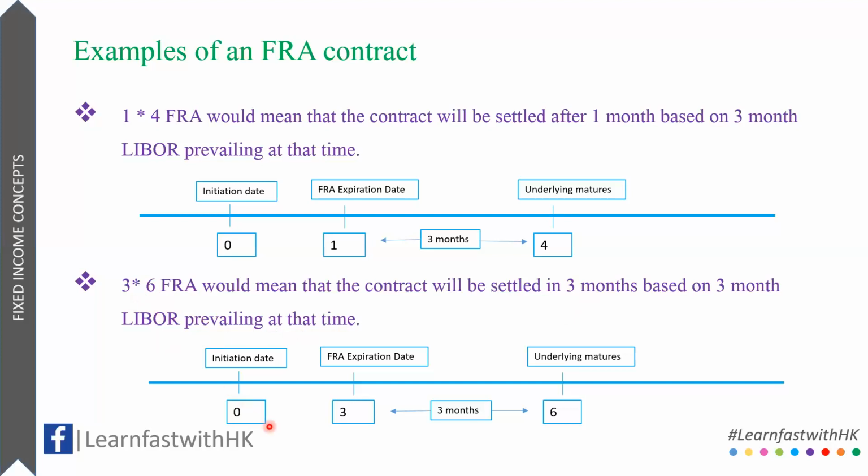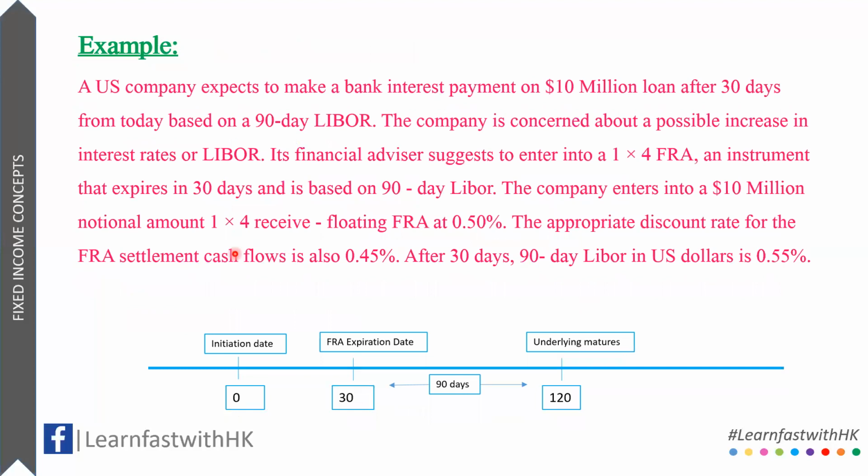Imagine that there is a US company which expects to make a bank interest payment after 30 days based on 90-day LIBOR. So it's a 1/4 contract situation, which is after 1 month based on 3-month LIBOR. This is a very common situation, and there are many companies which take loans on floating rate. Now, this could be concerning for the company because if the 90-day LIBOR goes up, the interest payments would also